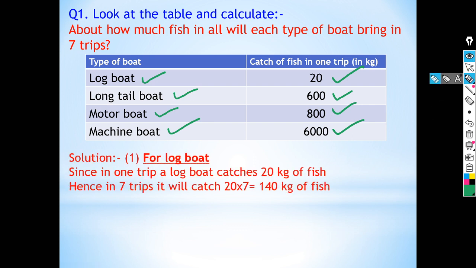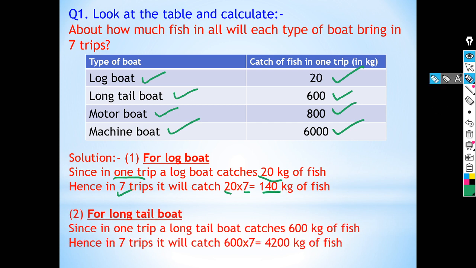So for logboat, since in one trip a logboat catches 20 kg of fish, hence in 7 trips it will catch 20 multiplied by 7, that is 140 kg of fish. Now come to the next type of boat.